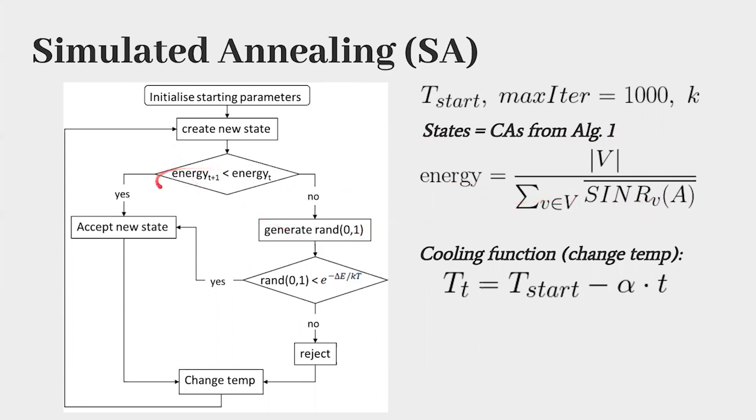In each case, we may then accept the new state or reject it or accept it based on this probability. And every iteration, we change the temperature. We have chosen to use a linear cooling function where we have calculated alpha based on the desired max number of iterations of 1000 and a reasonable starting and desired ending temperature of 0.1.